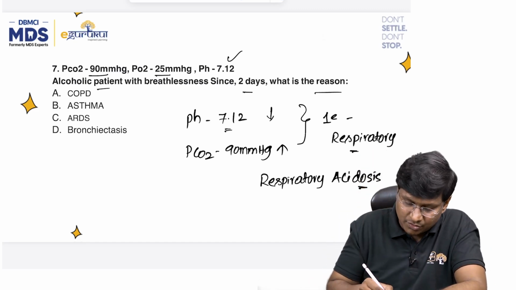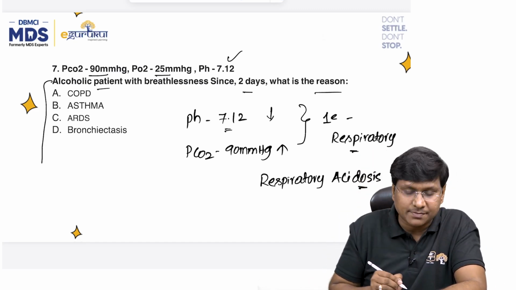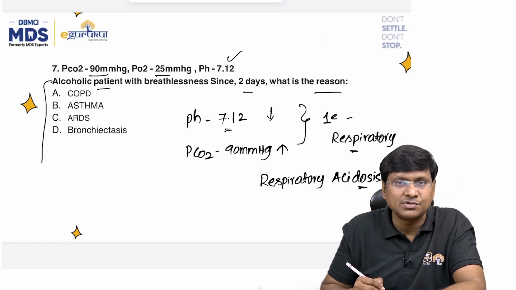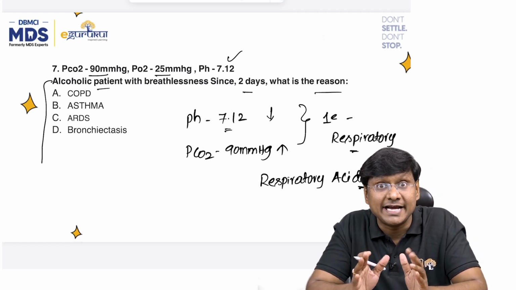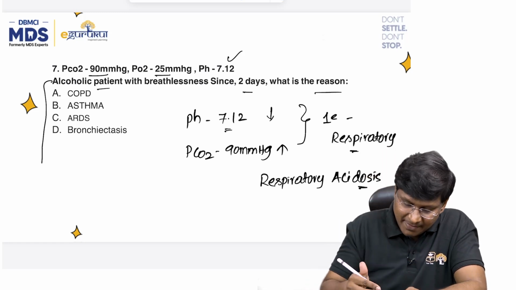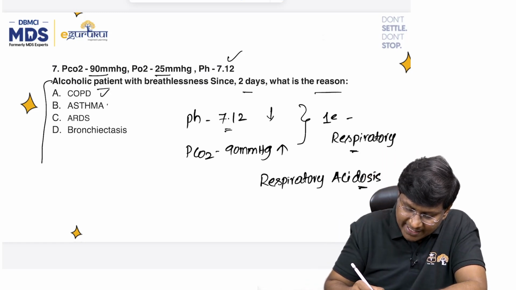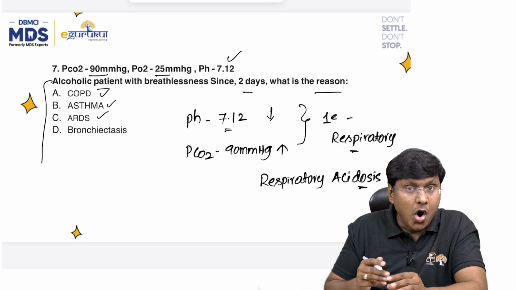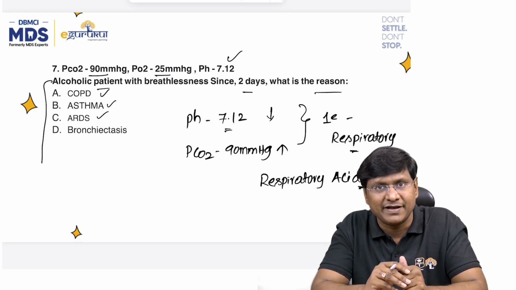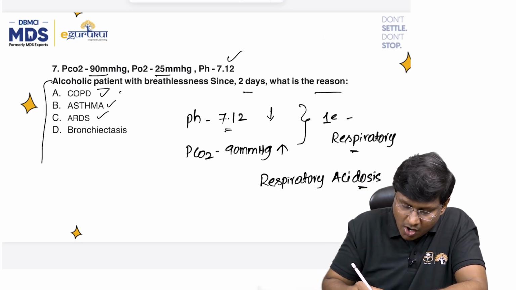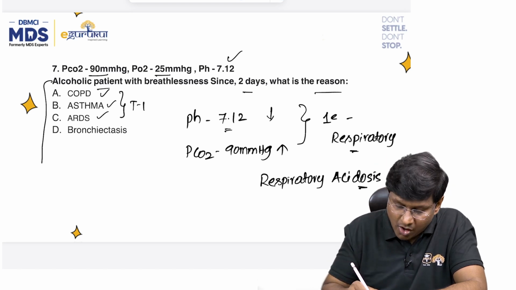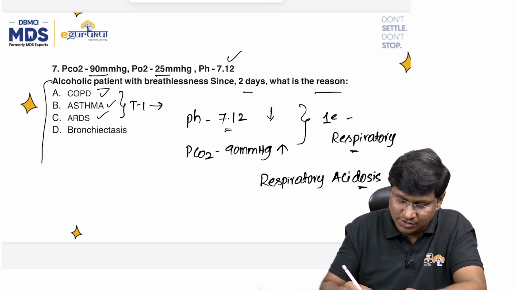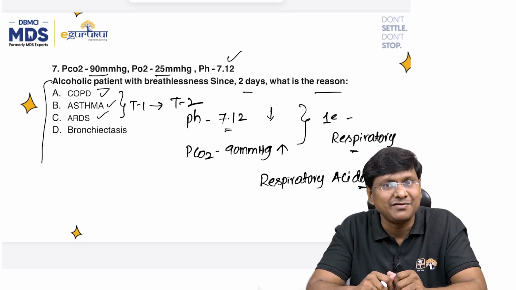Okay, let me just make this out. Respiratory acidosis means what type of respiratory failure? It will come in type 2 respiratory failure. All right, and you take all these options: COPD, asthma, ARDS. All these will cause type 1 respiratory failure, but all of these clinical conditions in later or severe stages will cause type 2 respiratory failure.